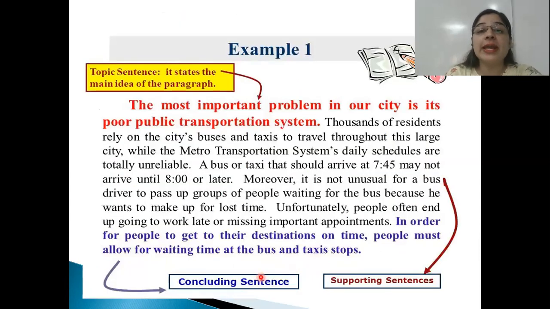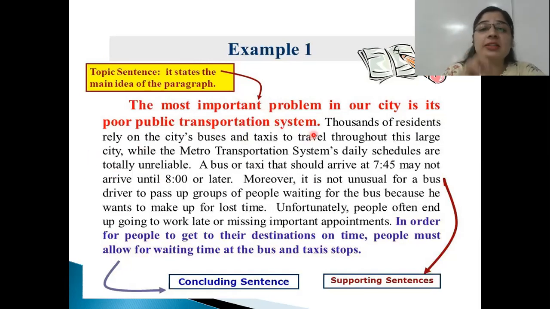Now I have given here an example in which I have designated the topic sentence. The first sentence is the topic sentence, and the remaining sentences are the supporting sentences. I'll read 2-3 sentences to give you an idea of what this example is trying to explain. The most important problem in our city is its poor public transportation system.